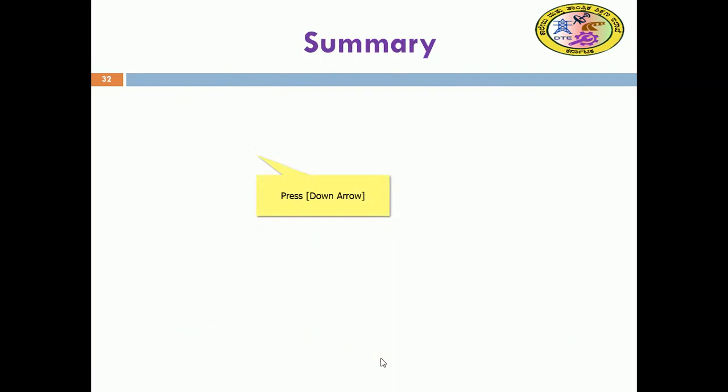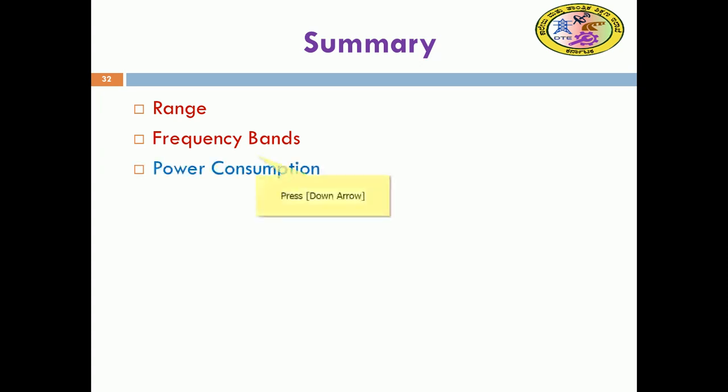So, in summarization, we have discussed short range, mid range and long range. Frequency bands we have seen, licensed and unlicensed, by the ITU and the European committees.